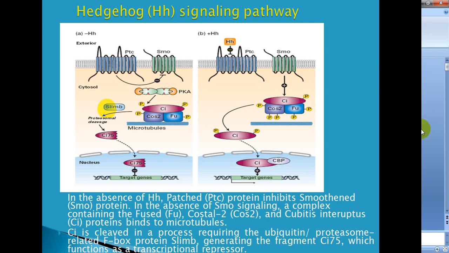And this SLIMB results in the fragmentation of CI to CI75, and this CI75 works as a transcriptional repressor.